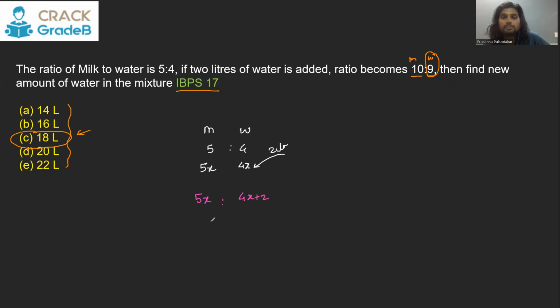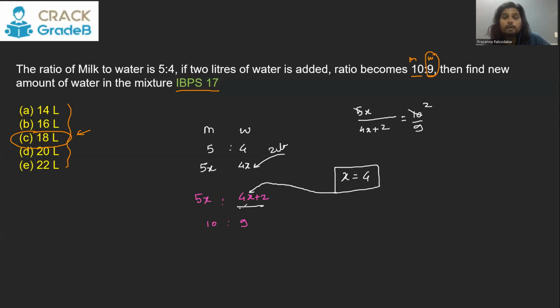And the ratio between these two is 10:9. Milk is to water is 10:9. Just equate this ratio. 5x upon 4x plus 2 should be 10/9. This is 2 times of 5. So 9x and 8x, x will be equal to 4. Just solve this, x will be equal to 4. If x is 4, the new amount of water will be 4 into 4, 16 plus 2, that is 18. New amount of water will be 18 liters. I hope you found this easy. Let's see one more.